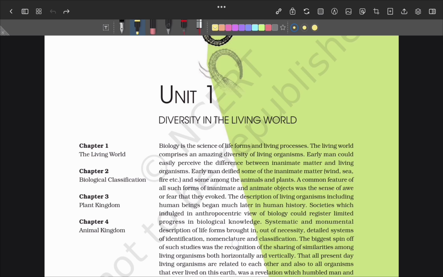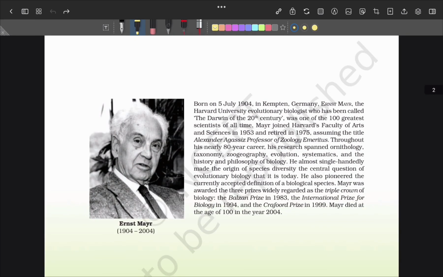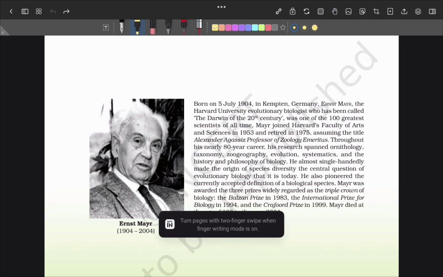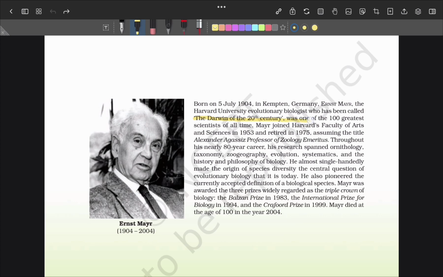Okay, in the beginning we have an introduction of Ernest Mayr. Here the important points are: he is known as the Darwin of the 20th century and was one of the 100 greatest scientists of all time. And the next point to remember is he also pioneered the currently accepted definition of biological species. These two are the important points we have to remember about him.